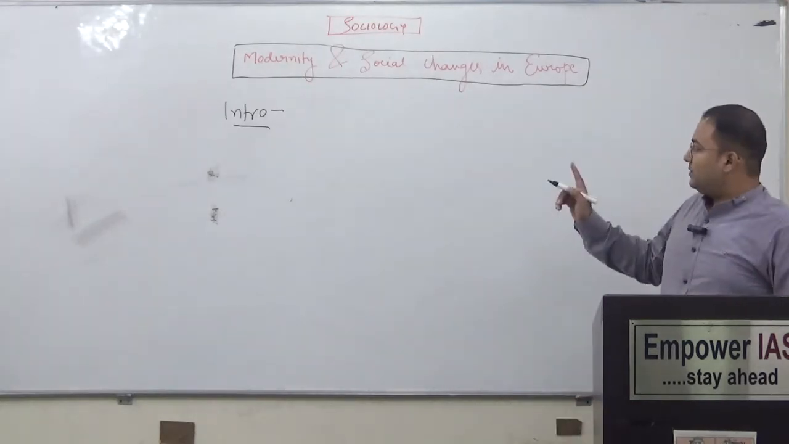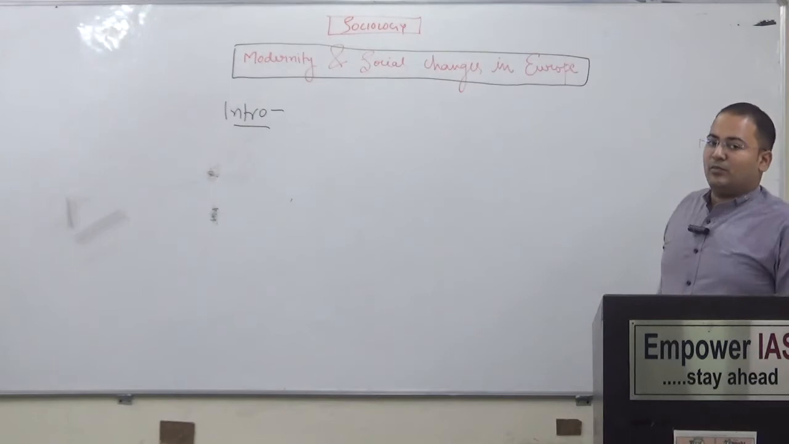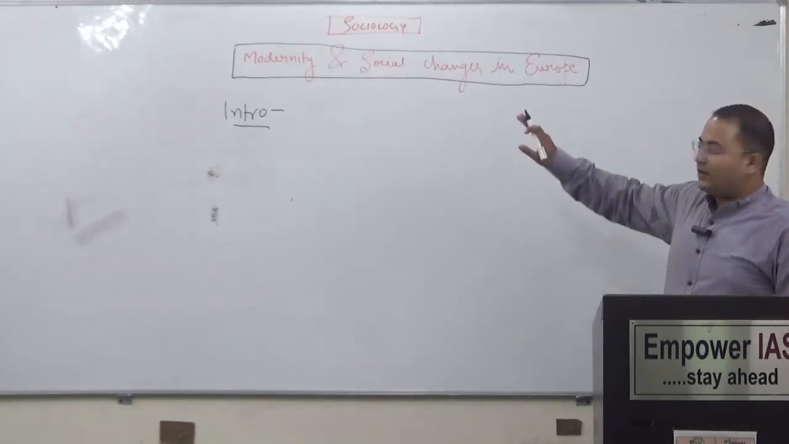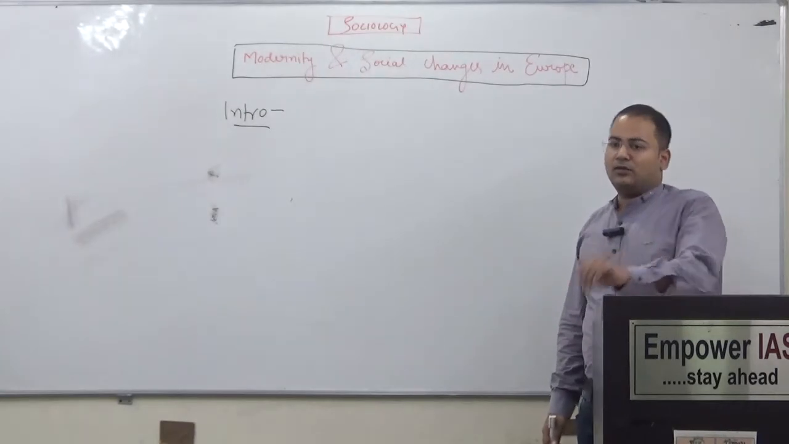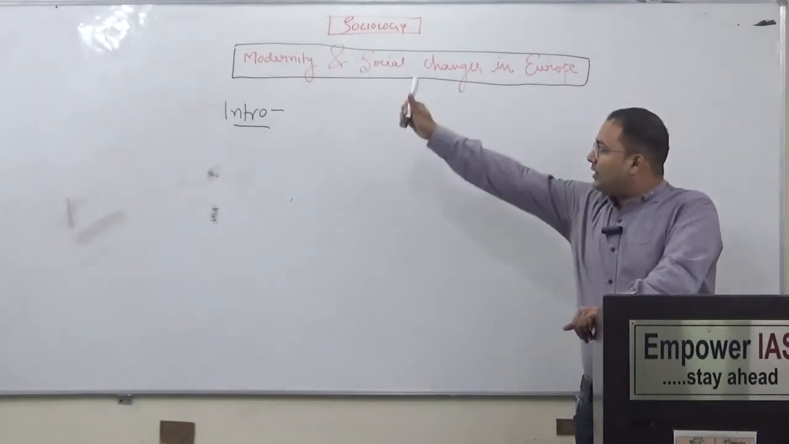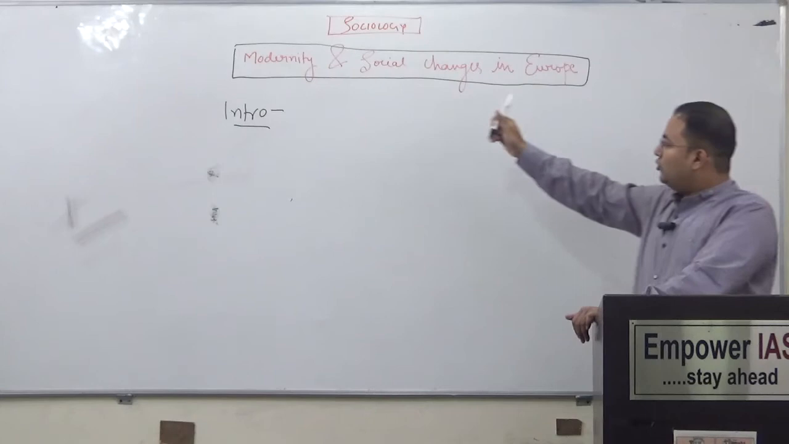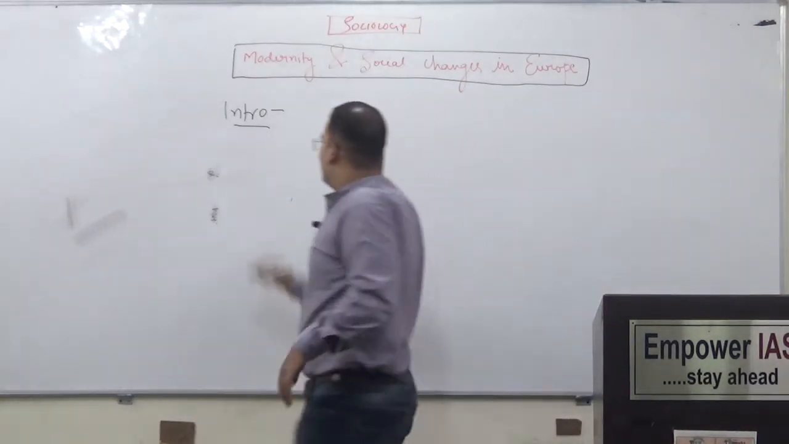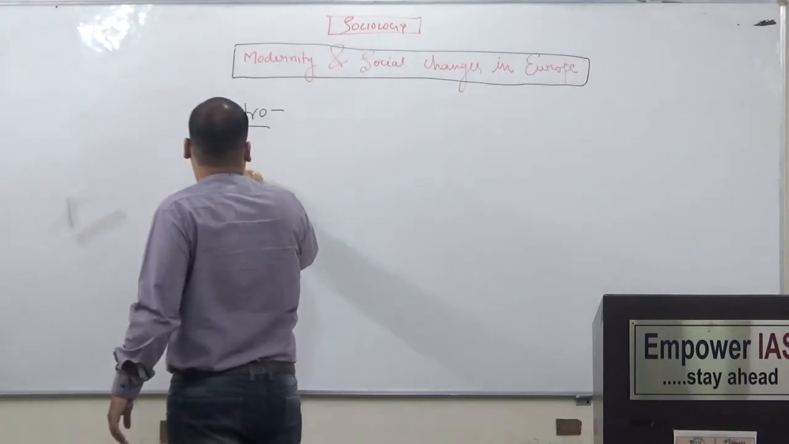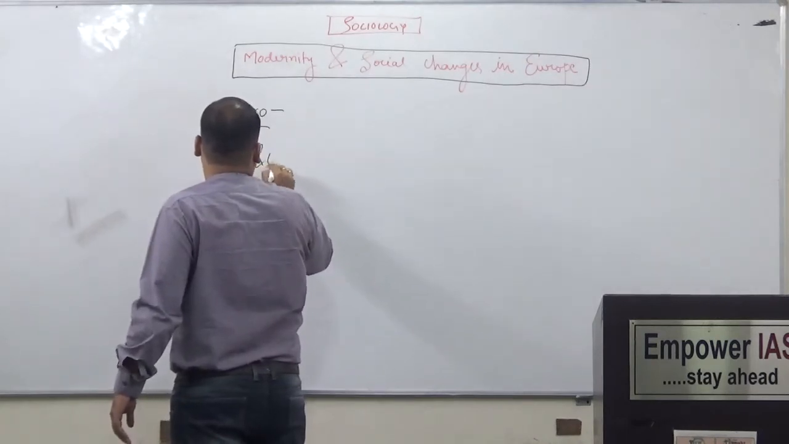In sociology, the introduction is very important, and for the introduction it is very important to define the topic itself. So that should be a very good introduction. We defined what we mean by sociology and what we mean by modernity. Now the first part, the introduction, is over. Now what should be the structure and content?